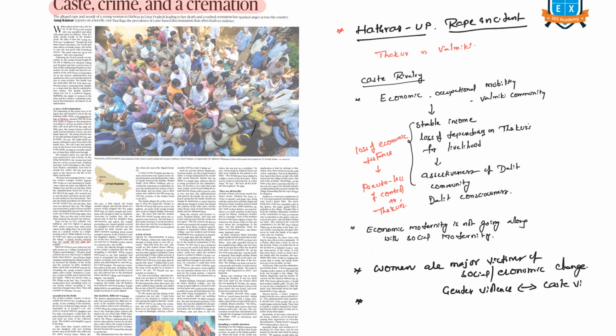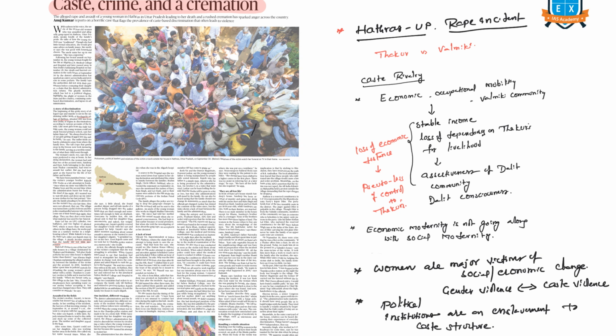Here the local MP is also a Valmiki. Rather than supporting the Valmikis, he goes to the Thakur's family, sits on the floor and carries his own glass to take water from their family. What does that show? This is enslavement of the political institutions to the caste hierarchy.